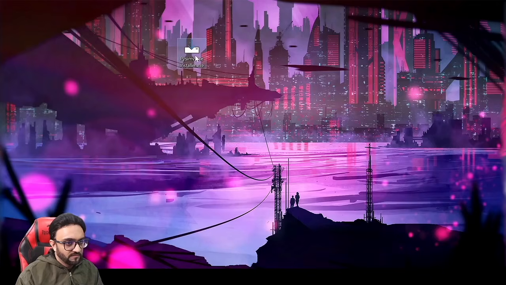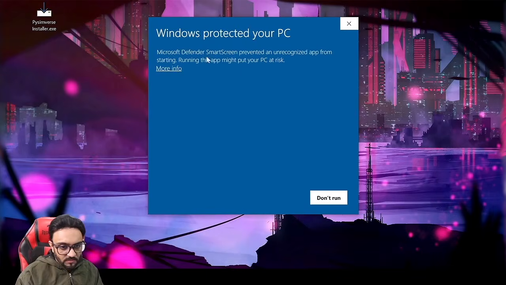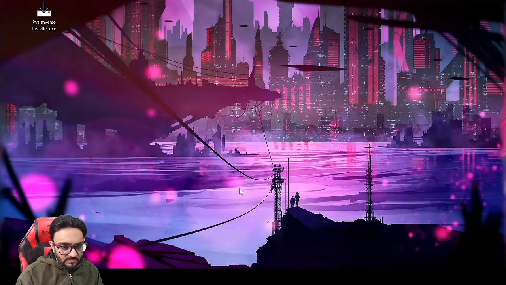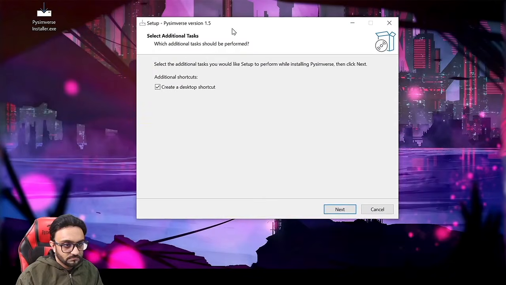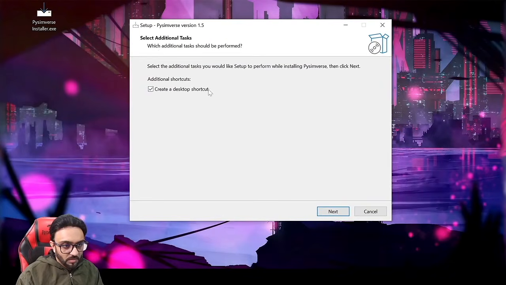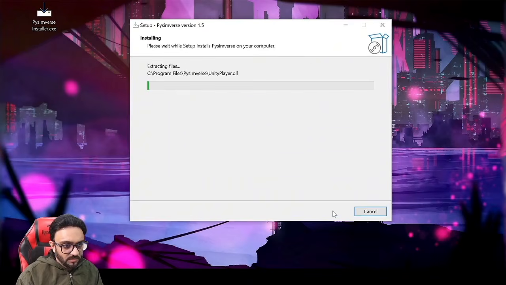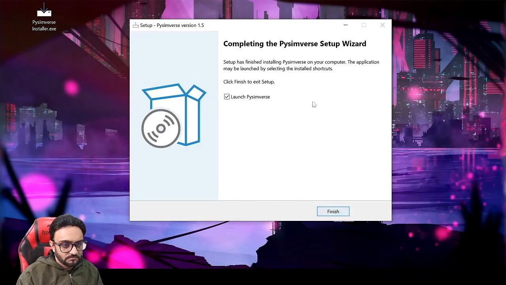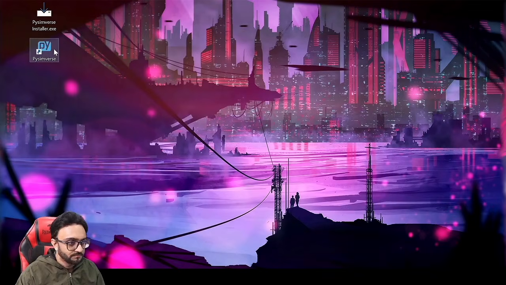So here we have the Pyimverse installer. We will double click it, and it will tell you that it's an unknown publisher. You can click on run anyway. Okay, we will create the desktop icon and we will hit install. And there you go. Now we can simply hit finish.